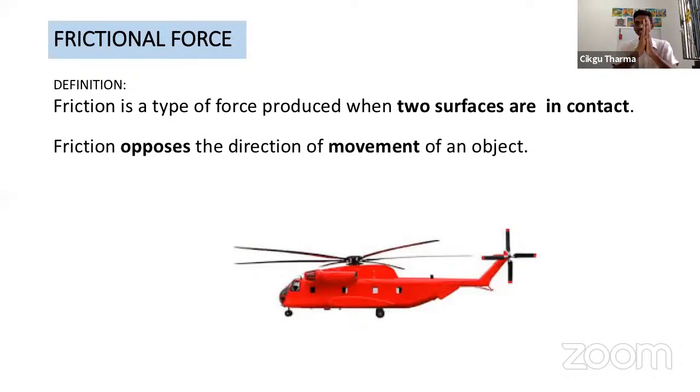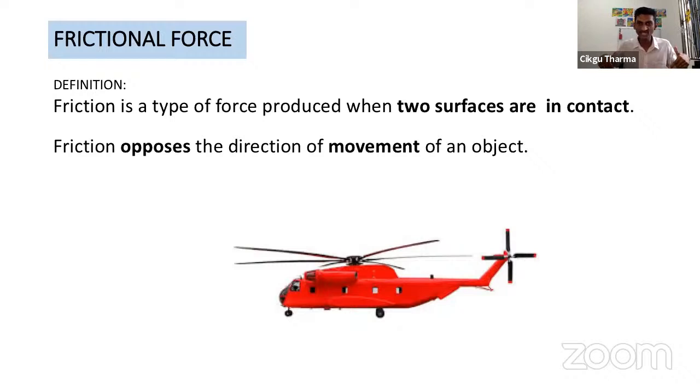There is already friction between the right hand and the left hand. Got it? Let's say you touch your cheek. There is friction between your palm and your cheek.